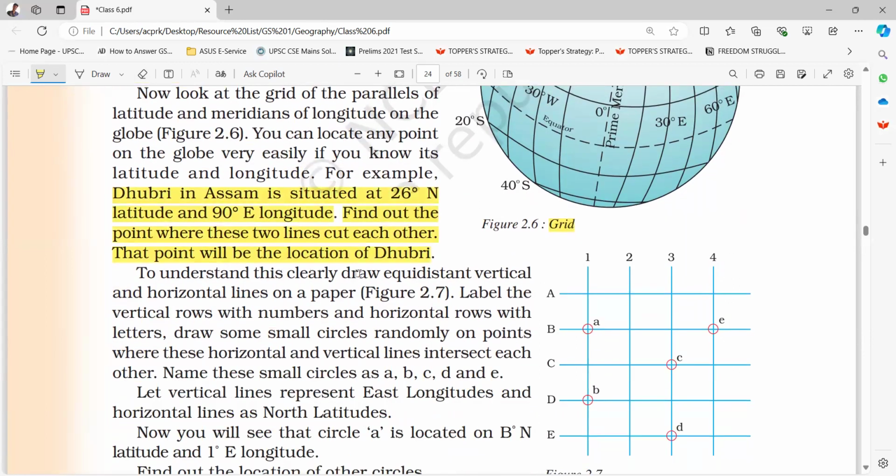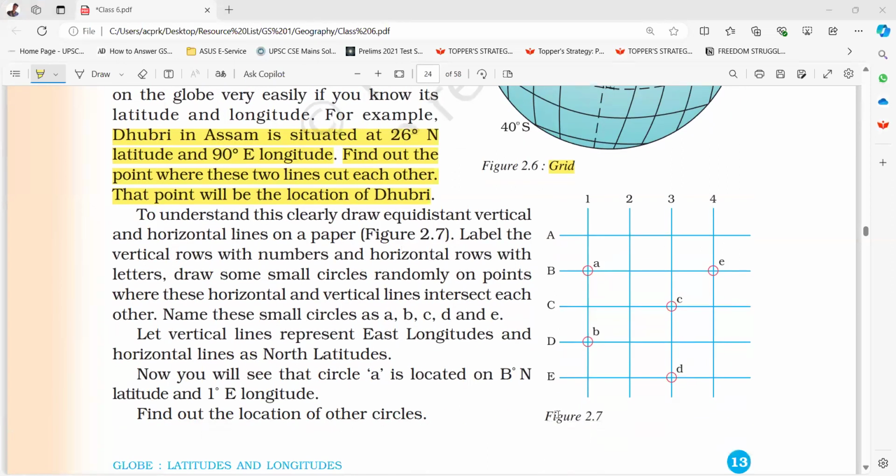To understand this clearly, draw equidistant vertical and horizontal lines on a paper. Figure 2.7. Label the vertical rows with numbers and horizontal rows with letters.